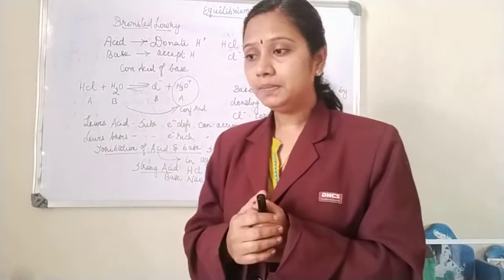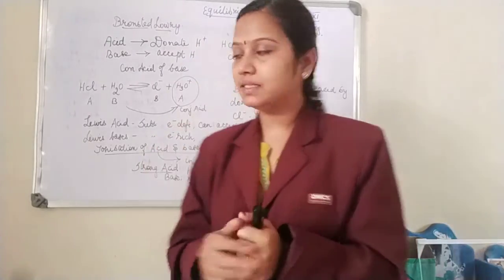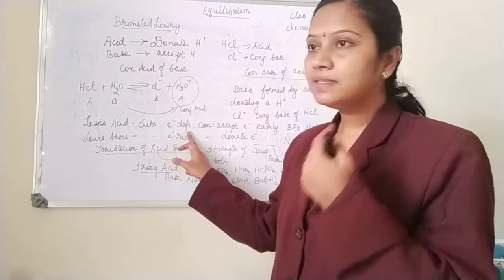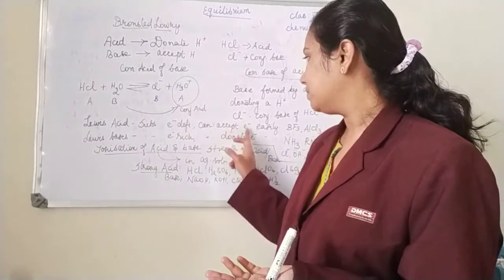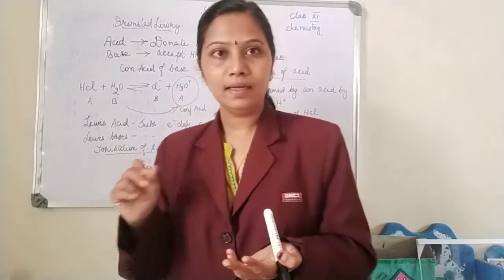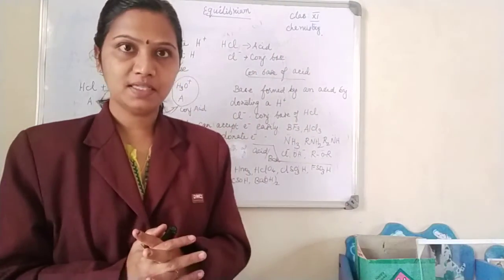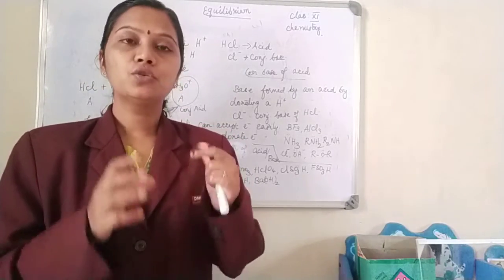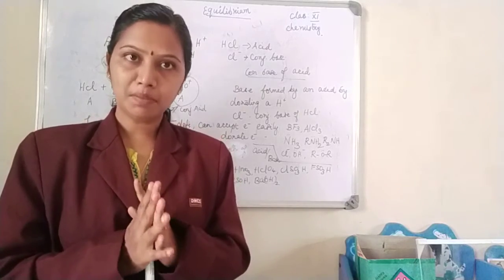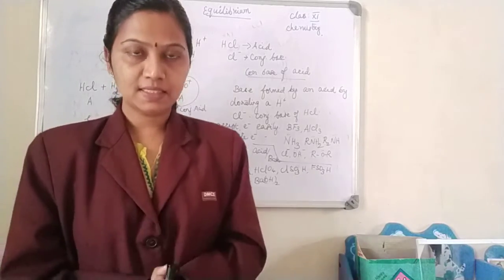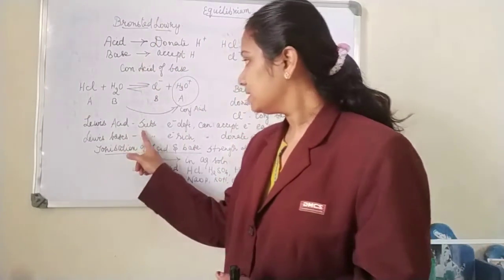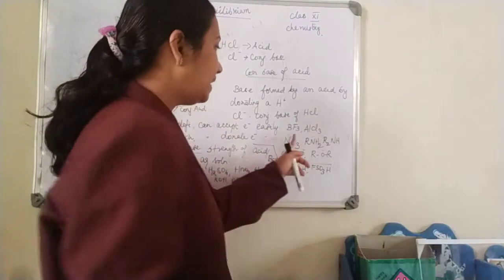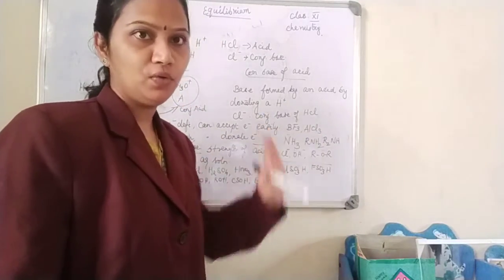Moving to the third category, Lewis acids and bases. So Lewis acids are substances which are electron deficient. Since they are electron deficient, they can accept an electron easily. Otherwise, I can tell you Lewis acids are electrophilic substances which show love towards electrons because they are electron deficient. So what are Lewis acids? In short, you can remember them as electrophilic substances. So Lewis acids are substances which are electron deficient, they can accept an electron easily. Example, boron trifluoride, aluminium trifluoride, etc.